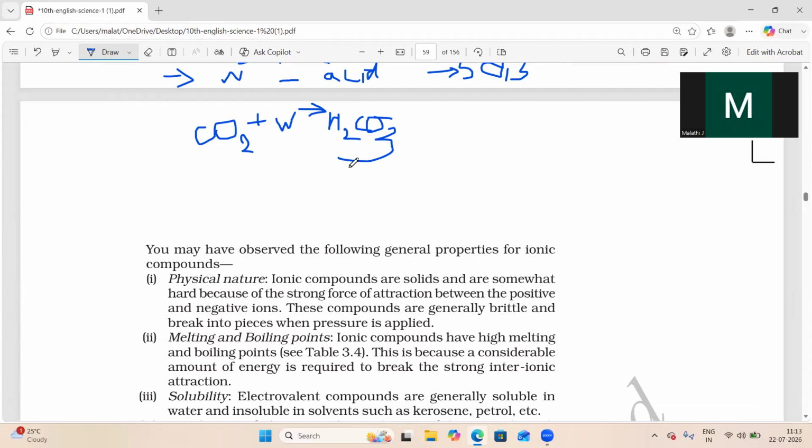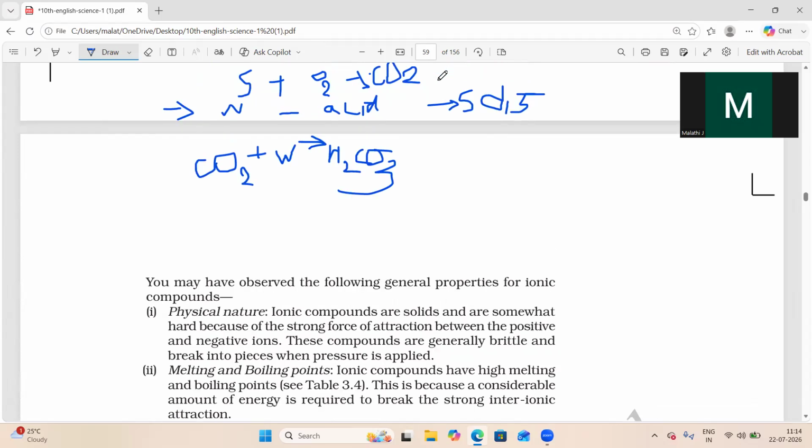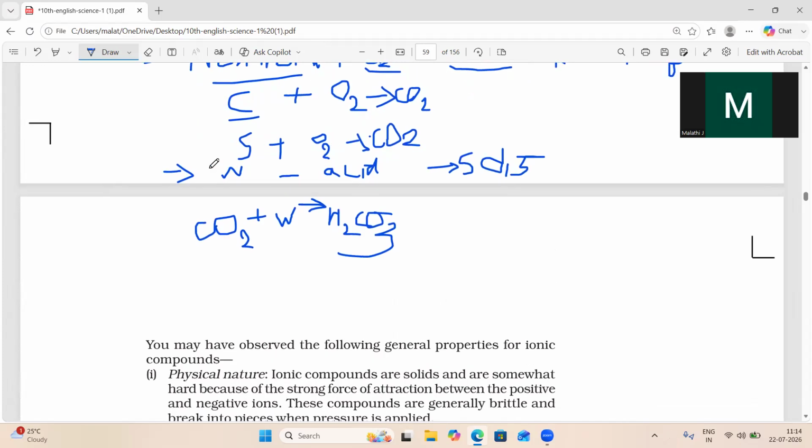It is just dissolving, it is not reacting with the water. Non-metallic oxides can dissolve in water, but non-metals will not react with the water.